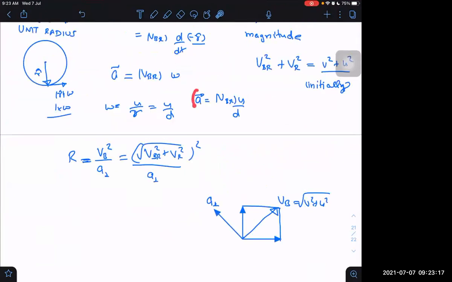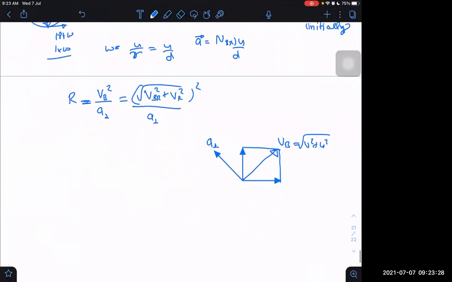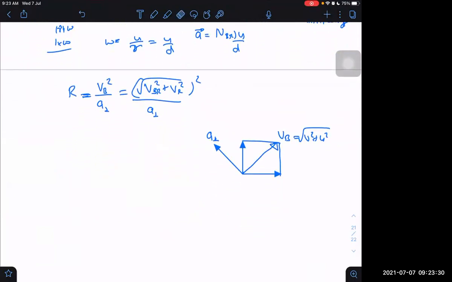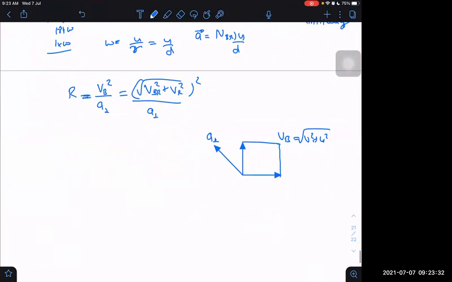Acceleration is VBR into U by D. VBR into U by D is the acceleration, right? Then we get it as... B square plus U square under the root.